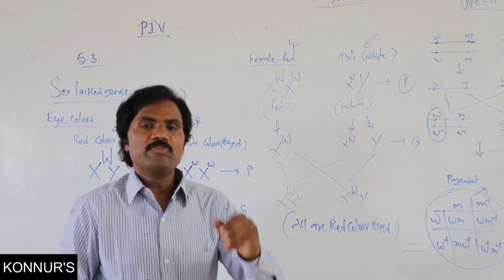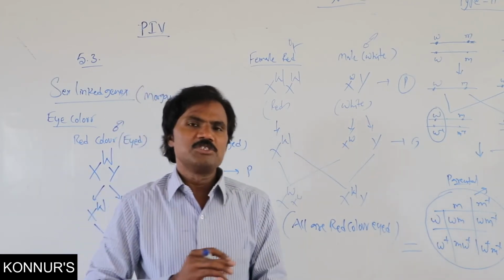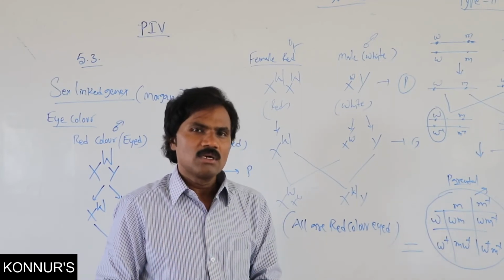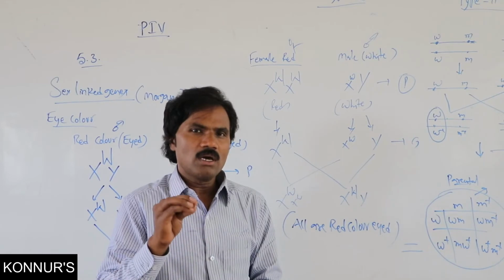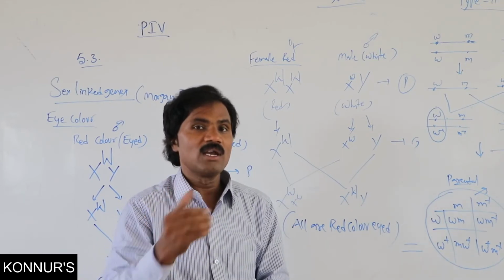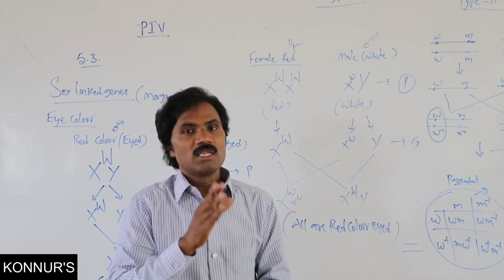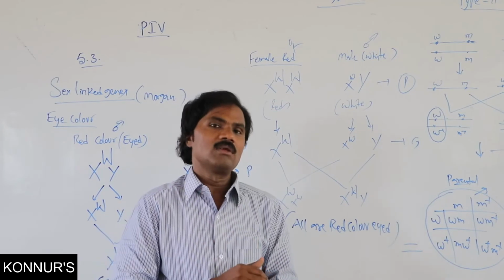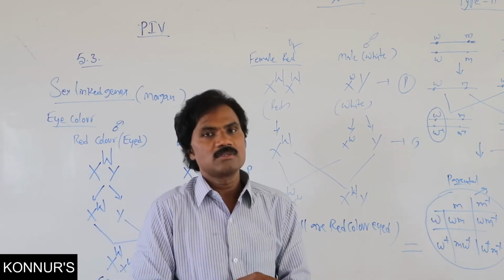Then what is meant by marker genes? As I said just now, marker genes are genes expressed early in development, in earlier growth. The effect of genes in earlier growth, we call marker genes.